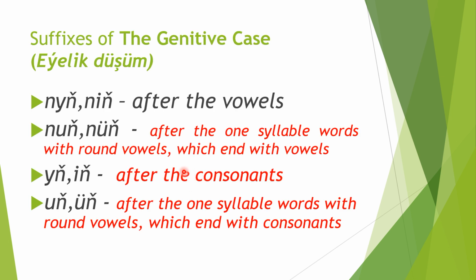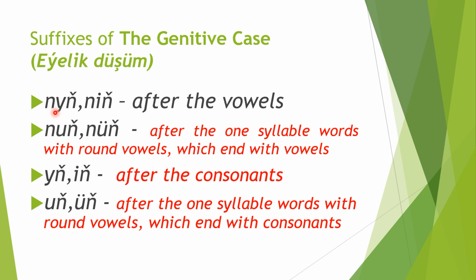The suffixes of the genitive case, iyilik düşüm. İyi means owner. So you can say the owner case. Because of using this case, we make one object belong to some subject.